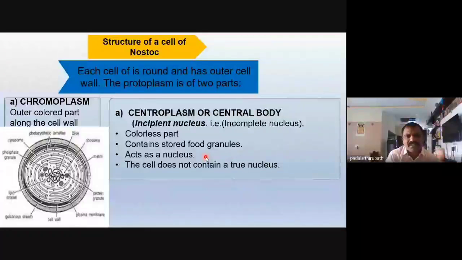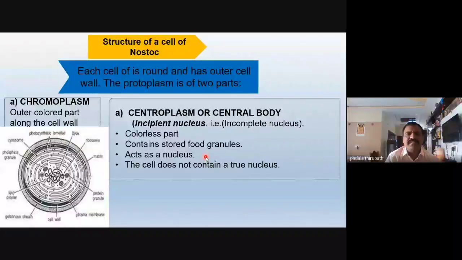Now the structure of a cell. Each cell is round, barrel-shaped, or oval. There is an outer cell wall, and the inner part contains the protoplasm.